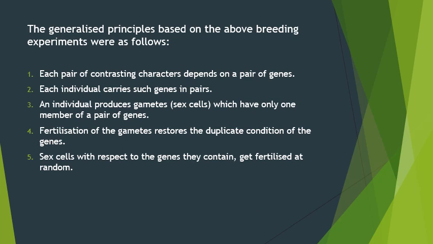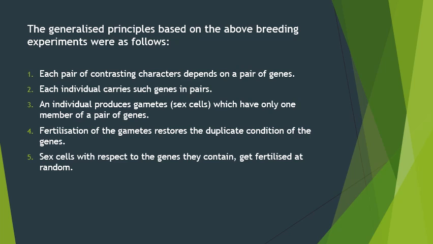The generalized principles based on the above breeding experiments were as follows. Number 1. Each pair of contrasting characters depends on a pair of genes. Number 2. Each individual carries such genes in pairs. So the genes are always in pairs in an individual.